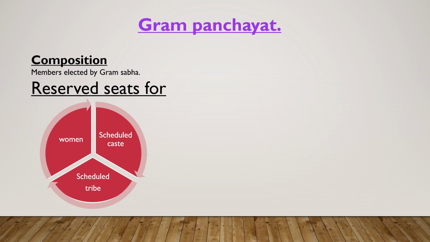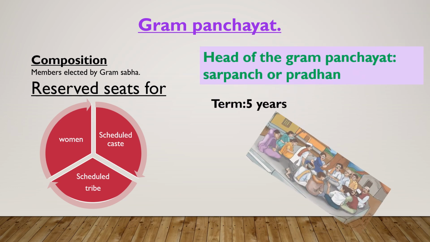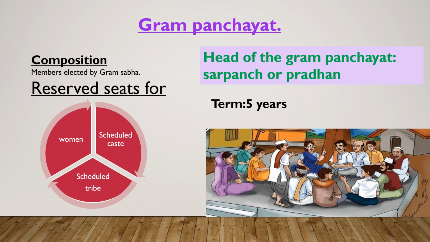Now, the composition of the Gram Panchayat. The members are elected by the Gram Sabha, and there are seats reserved for women, scheduled caste and scheduled tribe. And the head of the Gram Panchayat is the Sarpanch or Pradhan. The term for one elected Gram Panchayat is 5 years.